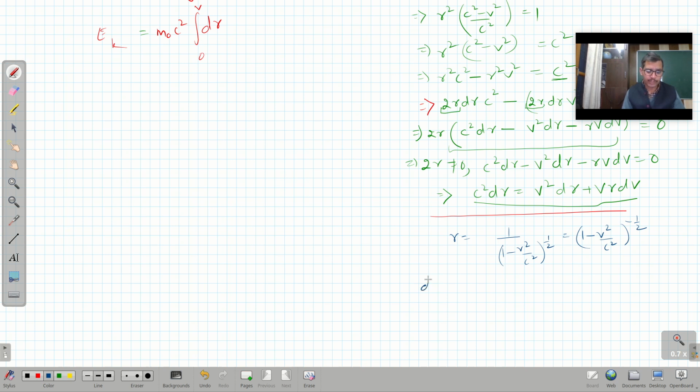Let us try to find out d gamma. D gamma can be written as minus 1 by 2, 1 minus v square over c square raised to power minus 1 by 2 minus 1, because here I have used the formula that the differential of x raised to power n can be written as n x raised to power n minus 1.